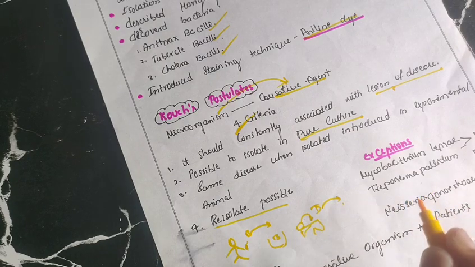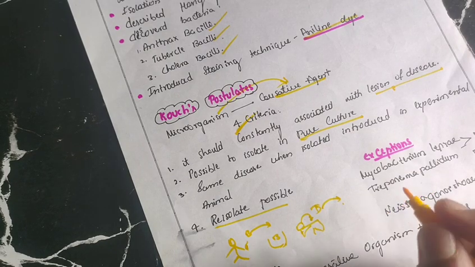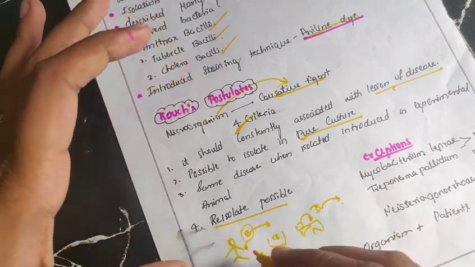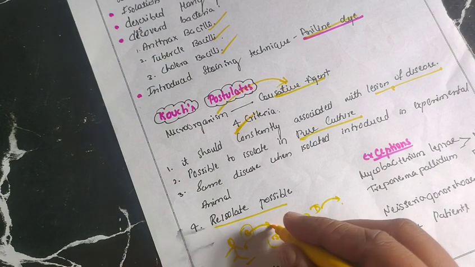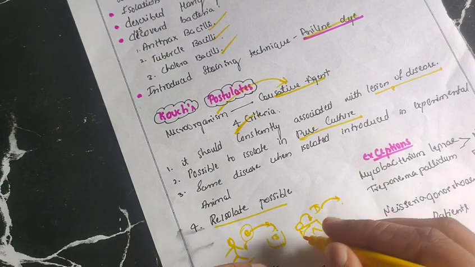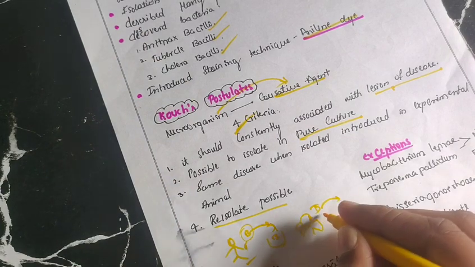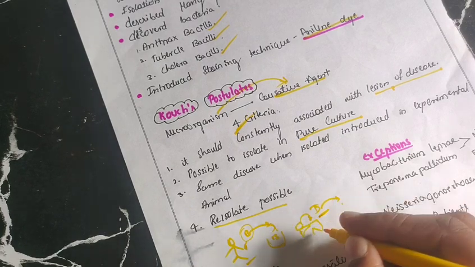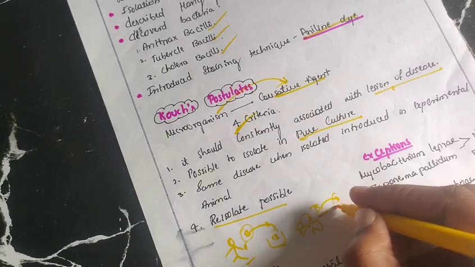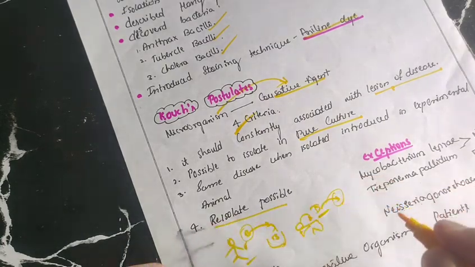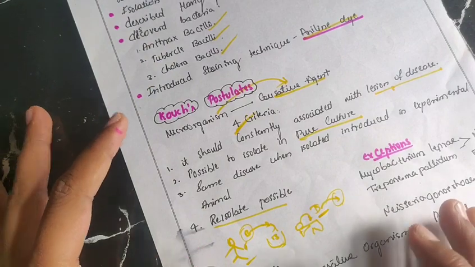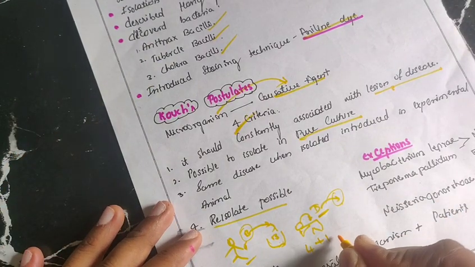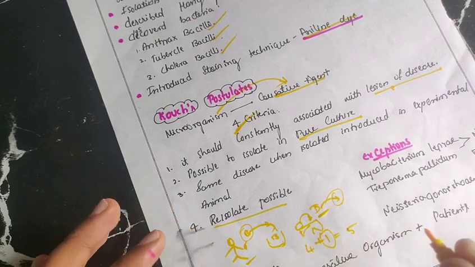These are the four postulates of Koch. These microorganisms should always be associated with the lesion of disease, and it should be isolated in a pure culture media. Then again the same disease should be caused by that microorganism when it is inoculated in the experimental animal, and we have to re-isolate that microorganism. The re-isolation should be possible. These are the four postulates of Koch. And the fifth, which is 4 plus 1: the four postulates which were there, and one more is added. Now 5 postulates are there.